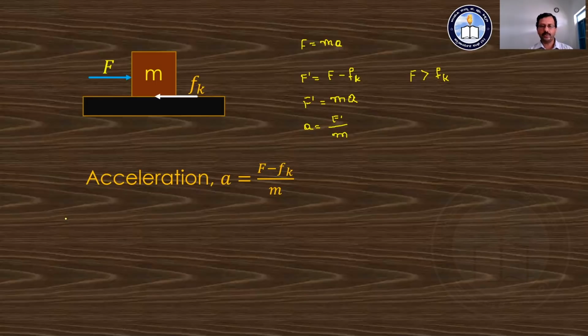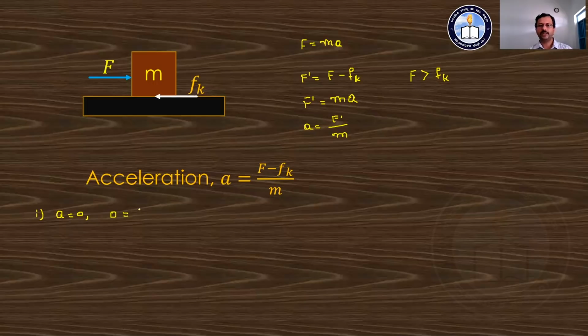Now we can see the different cases. In the first case, let us imagine the acceleration of the body is equal to 0. There is no acceleration produced, or we can say the body is moving with uniform speed, or uniform velocity. At that time, what happens? As the acceleration of the body is equal to 0, we can say from the equation,